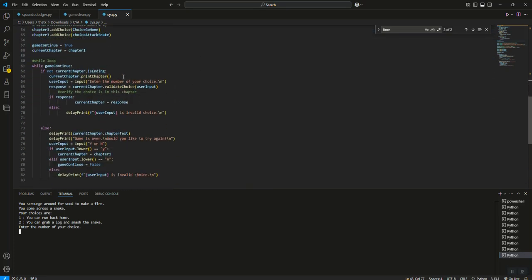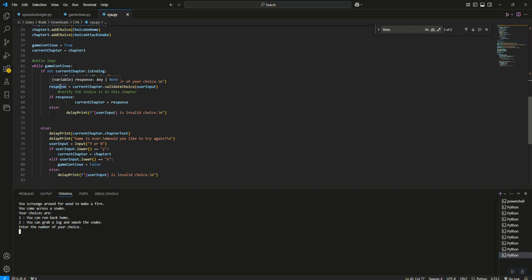So current chapter, print chapter. The next line, we're going to get input from the user. We create a variable, user input, that equals input. In parentheses, we're sending the text that we want to print on the screen: "Enter the number of your choice," and then it waits for a response.